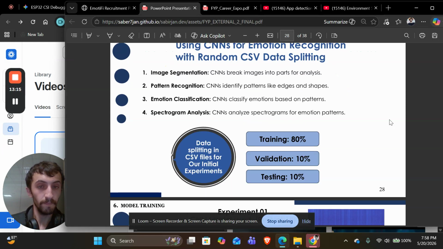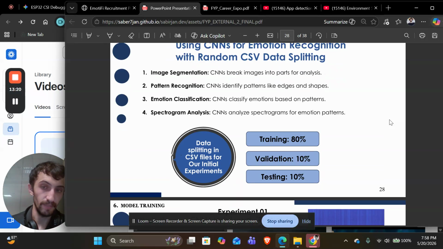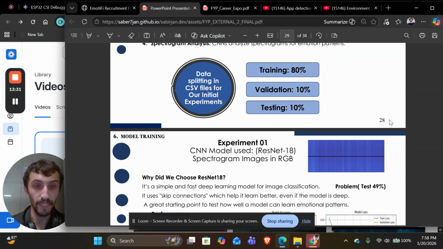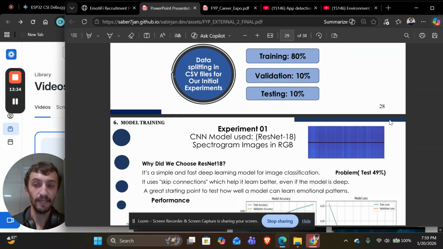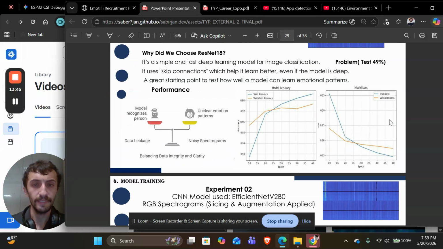So we came up with a method: we use CNNs, as I've discussed already, with 80% training, 10% validation, 10% testing, which is a common practice. Experiment one: ResNet-18 on our spectrogram images in RGB. We chose ResNet-18 as it is a simple, fast deep learning model for image classification. It uses skip connections, which help it learn better even when the model is deep. So we started with it.